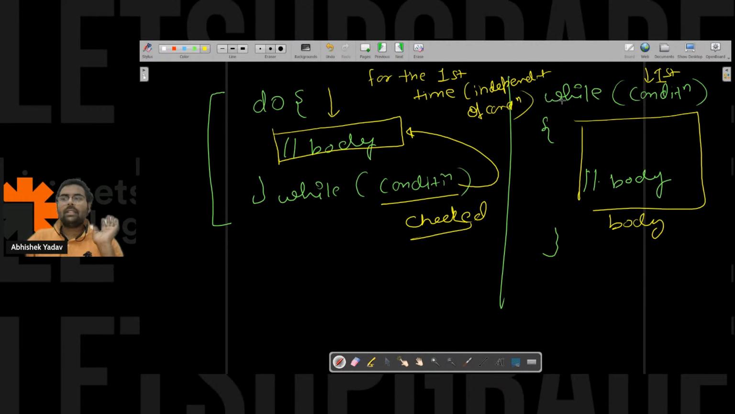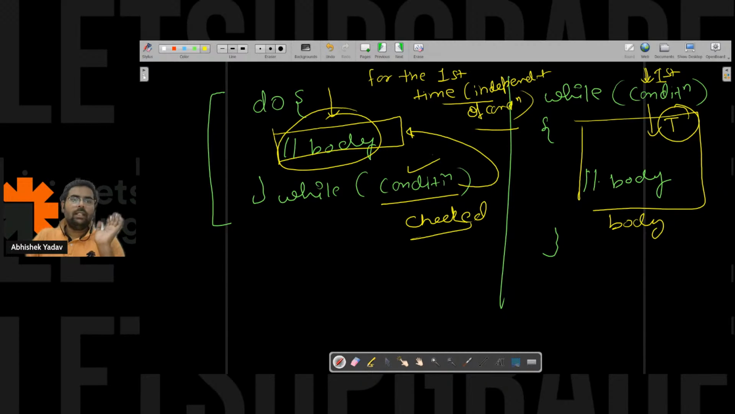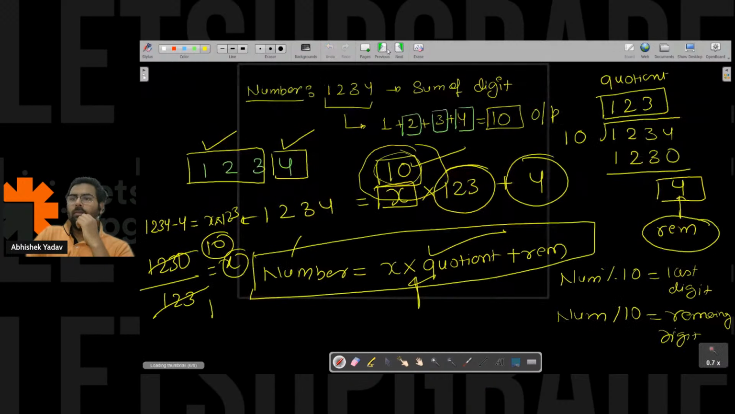And what happens in while loop, guys? In while loop, each time, either the first or any time, you have to check the condition, and only after that, if the condition is true, can you move inside the body. But in do while, for the first time, irrespective of whether the condition is true or false, the condition is not checked, you will execute the body. After that you will go with the condition part, right everyone? So let's move to the problem statement now.